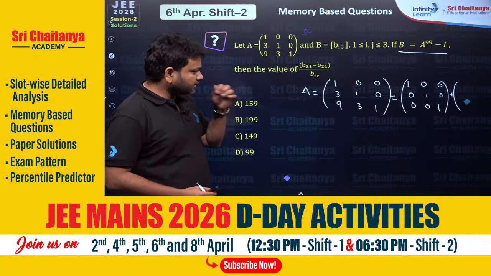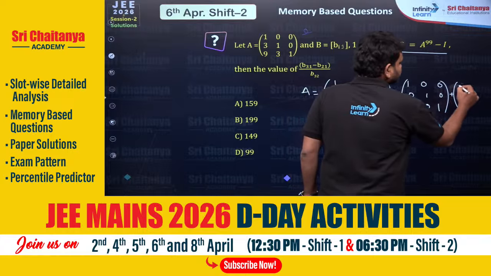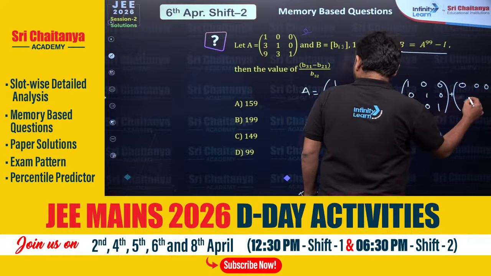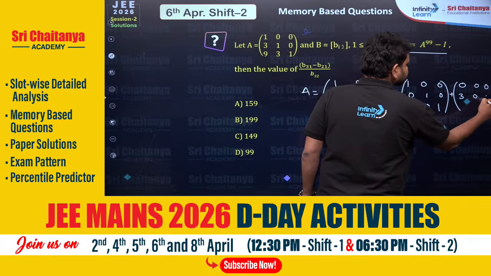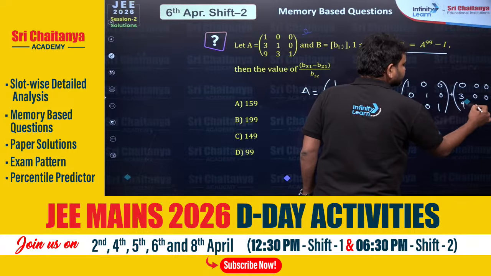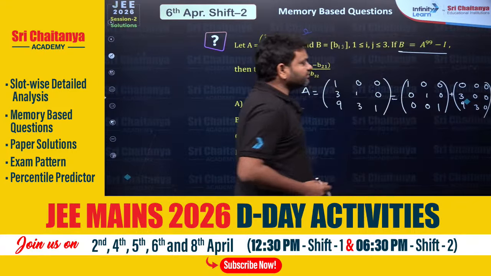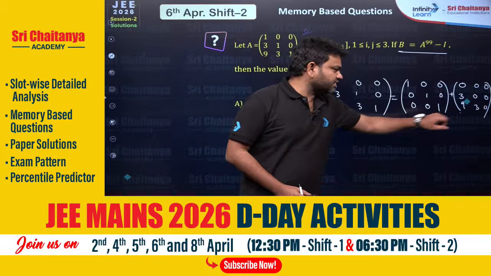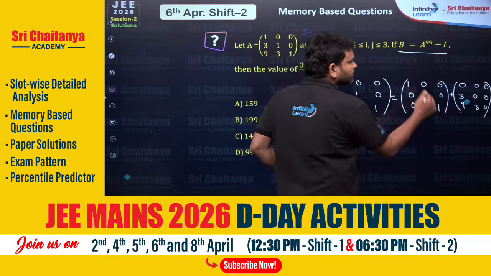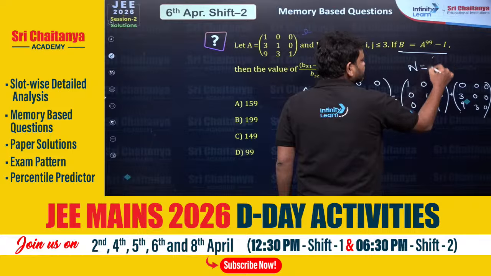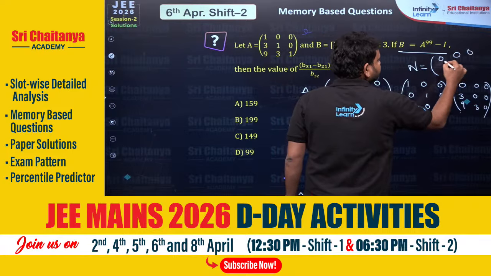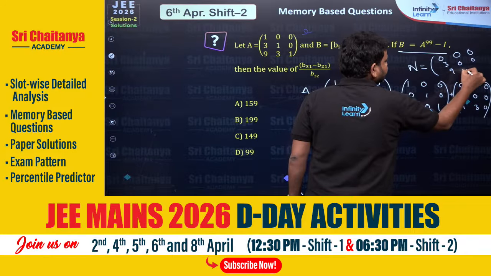The remaining elements are 0 0 0, 3 0 0 and 9 3 0. Let us consider this as some N, which is 0 0 0, 3 0 0 and 9 3 0.